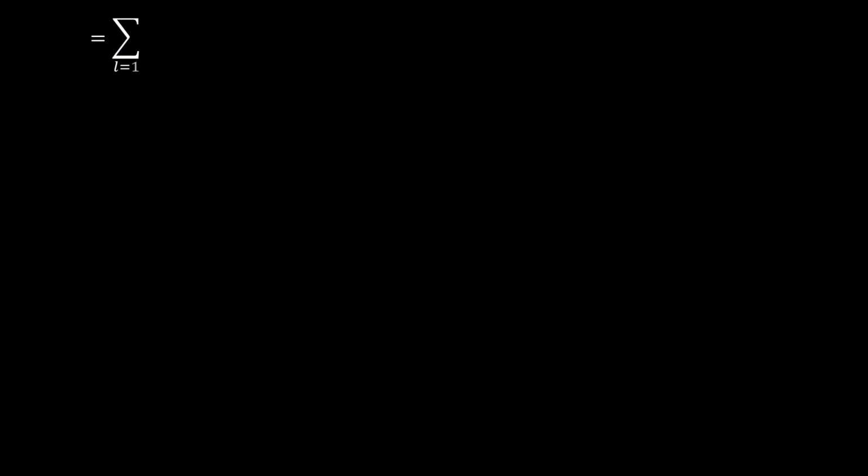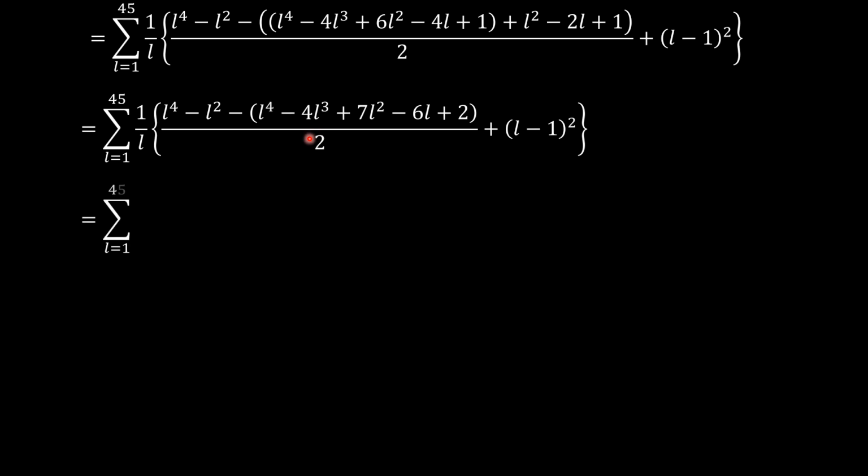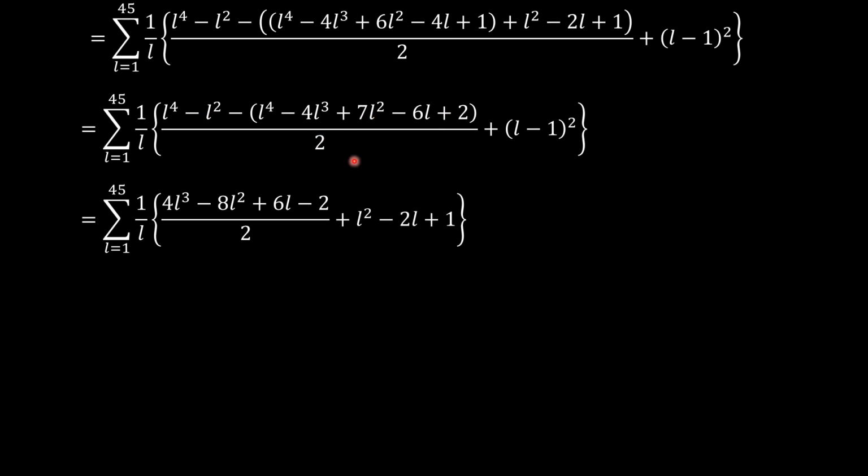Came up to there. Now, going forth is L to the fourth and this L to the fourth interact, so that goes to 0. So let's see, we are left with now minus 4L cubed, this L squared term here combined we have minus 8L squared plus this L term becomes plus 6L minus 2.